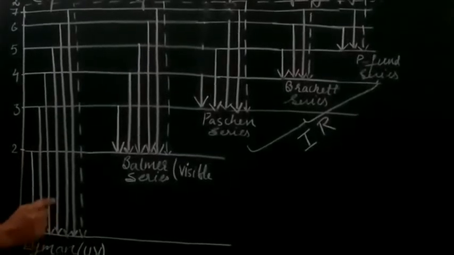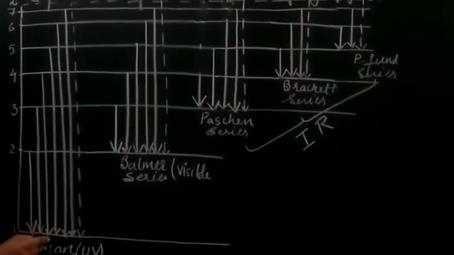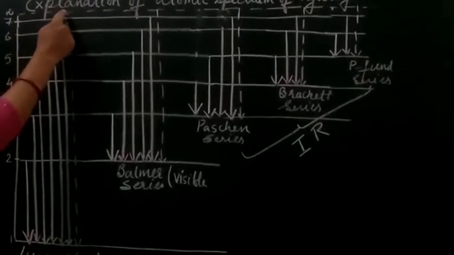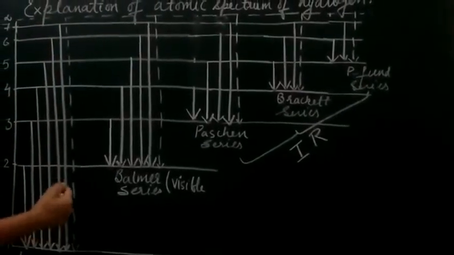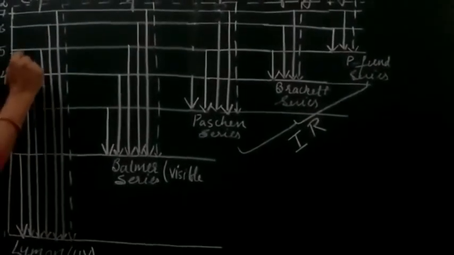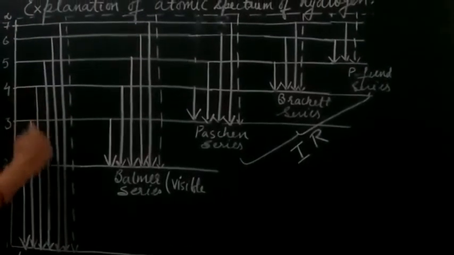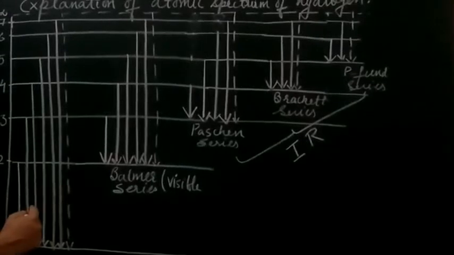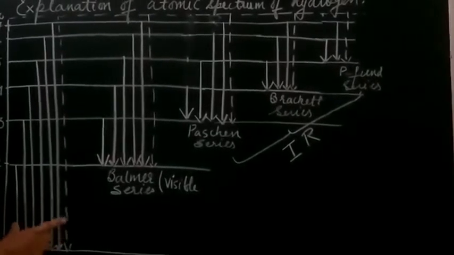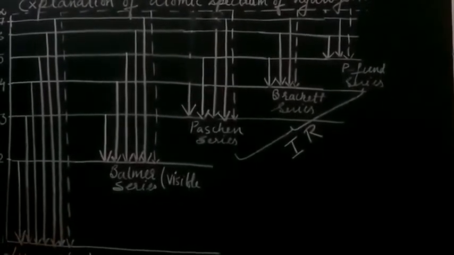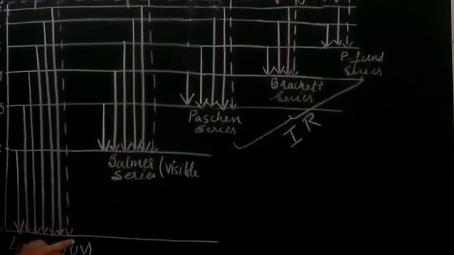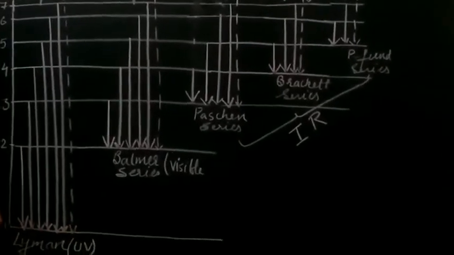So students, here n1 is 1 and n2 can have any value greater than 1: 2, 3, 4, 5, 6, 7 and infinity. For every transition we get a spectral line, and this series was named by Lyman as the Lyman series, and it falls in the UV region.